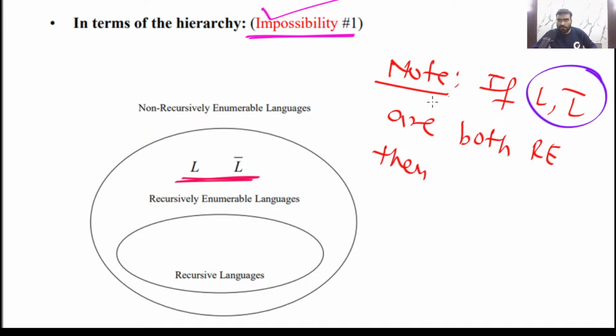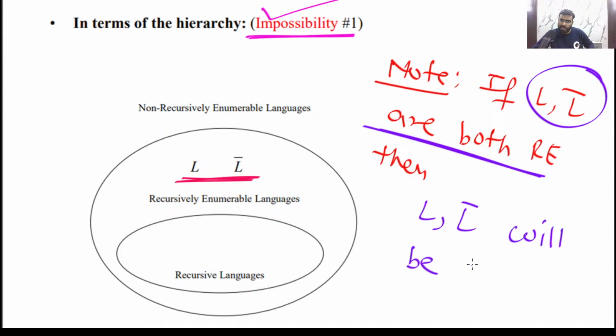If both are RE, then they will definitely be recursive. So remember, this is not possible.